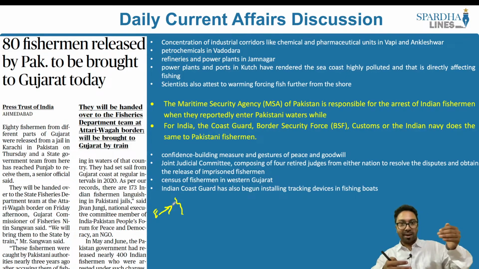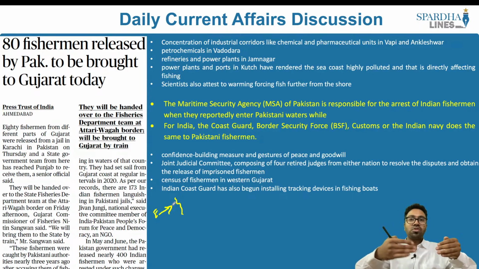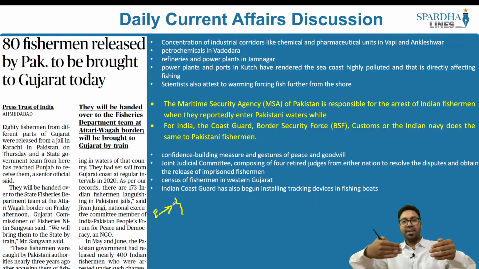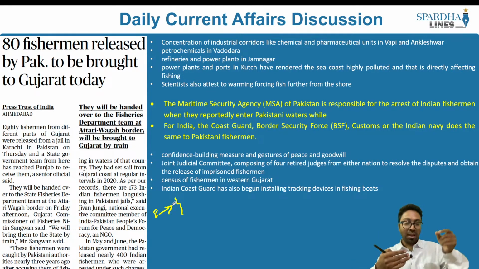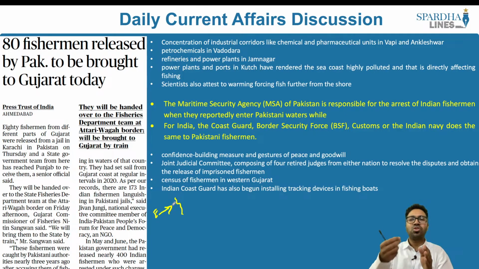Similarly, we also have Pakistani fishermen as well. They also breach the Indian coastal waters and enter into them. They are also captured by the Indian forces, and as a result, fishermen from India are in the prisons of Pakistan, and fishermen from Pakistan are in the prisons of India, and that is what this article speaks about, the fishermen issue. First, what we have to understand is why these people enter into the coastal waters of each other's countries. We know for a fact that fishing is a means of livelihood.